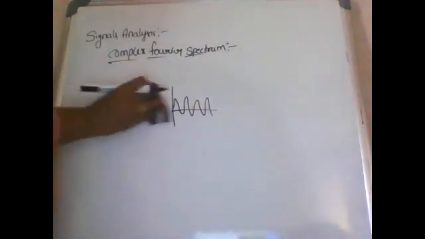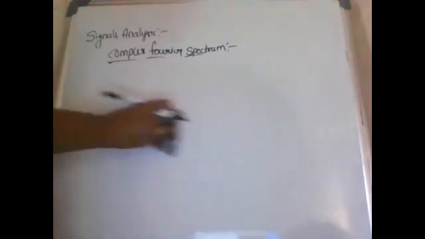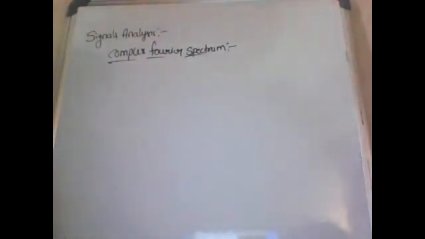So consider any periodic signal. For that periodic signal, we have to draw the graph between the coefficients of that function and the frequency values. Then the graph is called the Fourier spectrum, the complex Fourier spectrum. Fourier is the scientist's name.